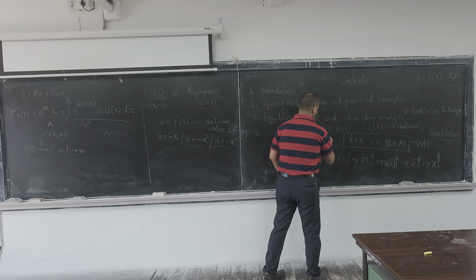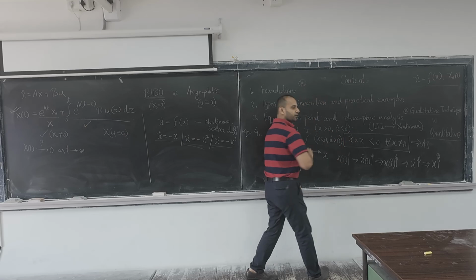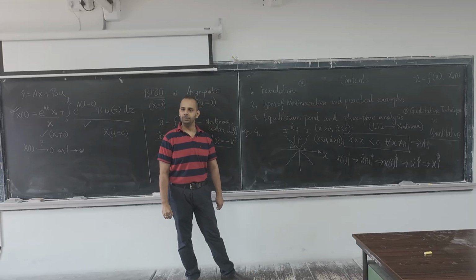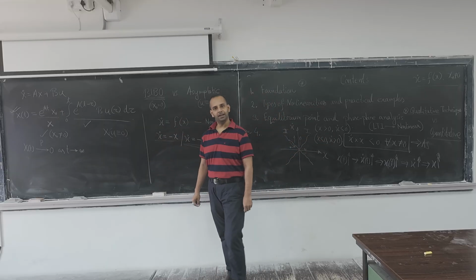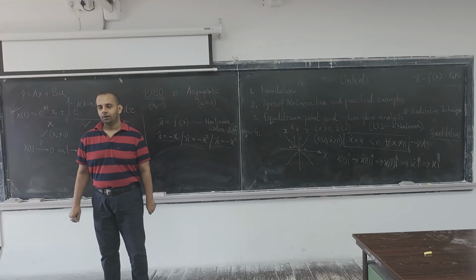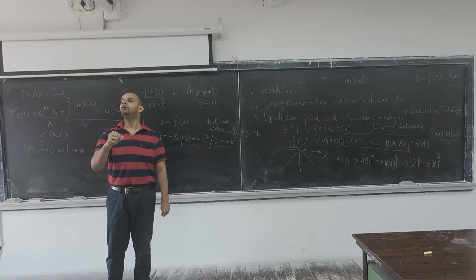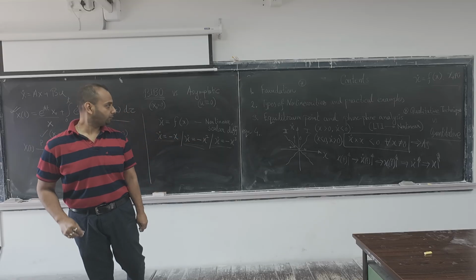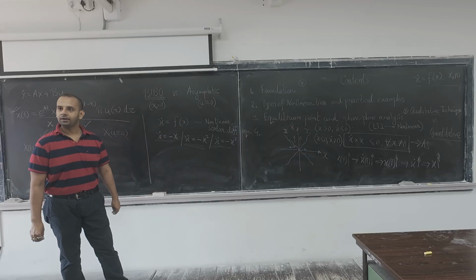Another one, when x less than 0, x dot greater than 0. These two possibilities. And in both the cases, x dot into x will be less than 0. If it is so, then only finally the trajectory will come towards the equilibrium point, which here in this case we have assumed x equals 0 is the equilibrium point.